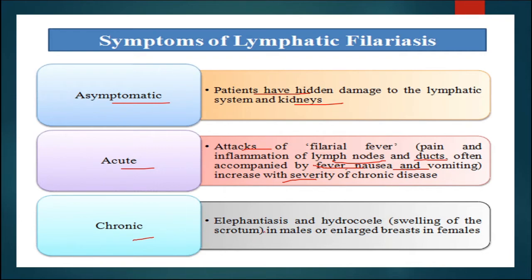Now, during the chronic stage, there are elephantiasis and hydrocele, that is swelling of the scrotum in males, as well as enlargement of the breast in females, then enlargement of mostly the lower limbs. So all these are symptoms of this lymphatic filariasis.